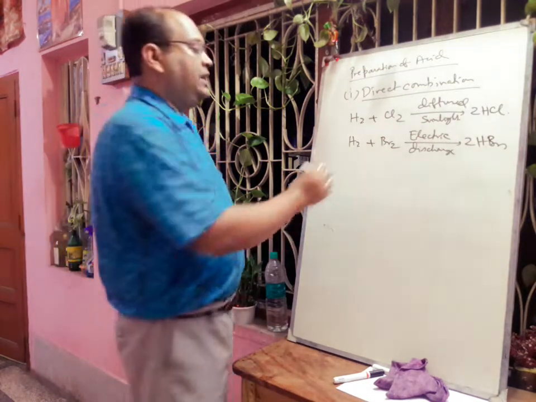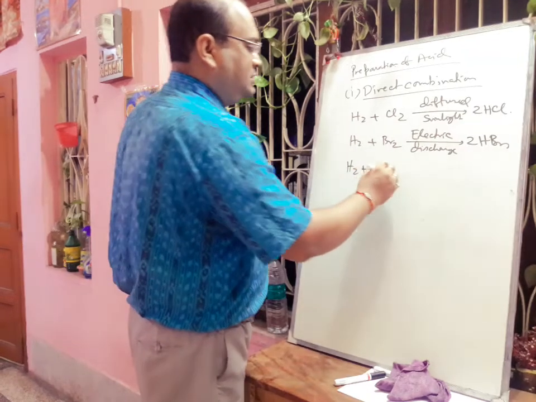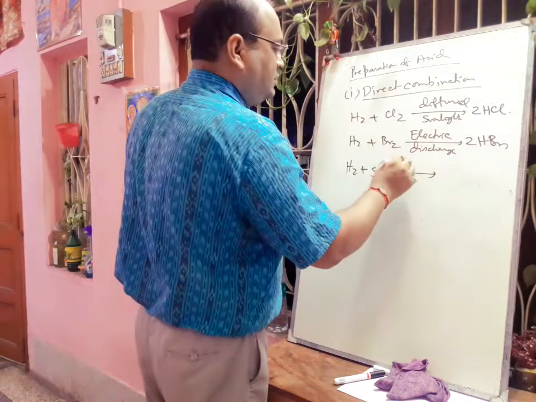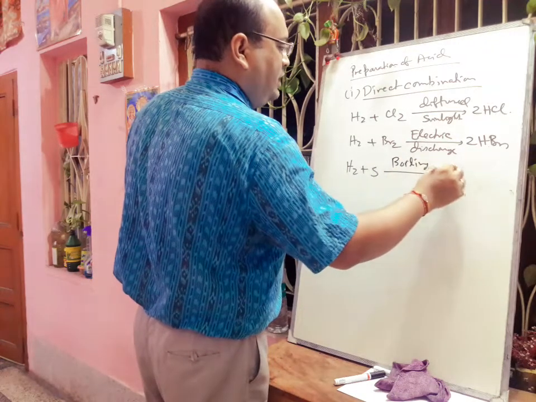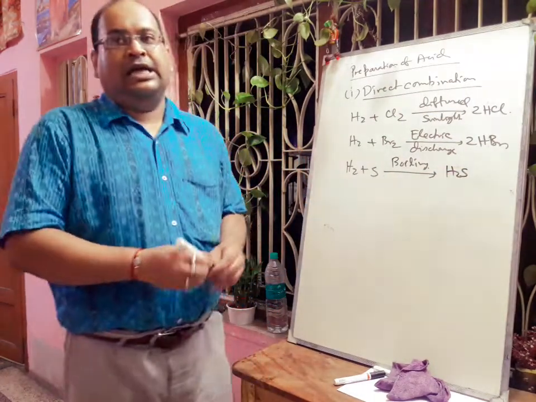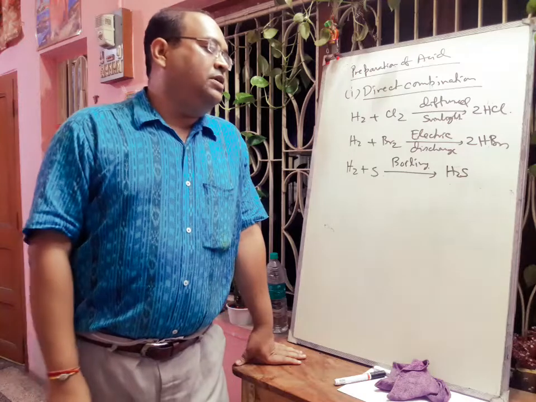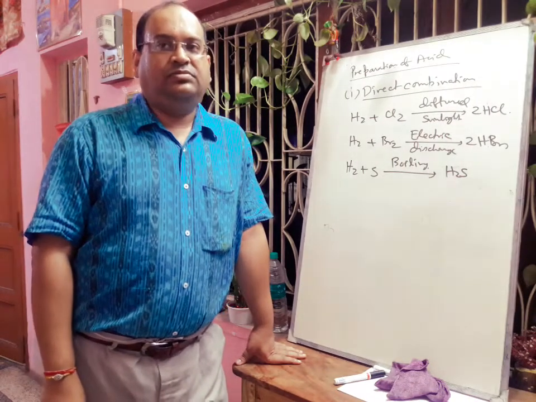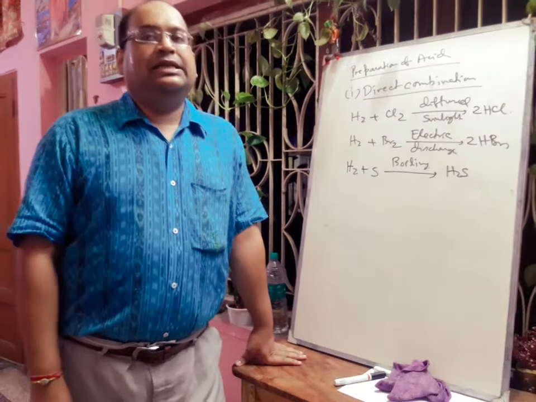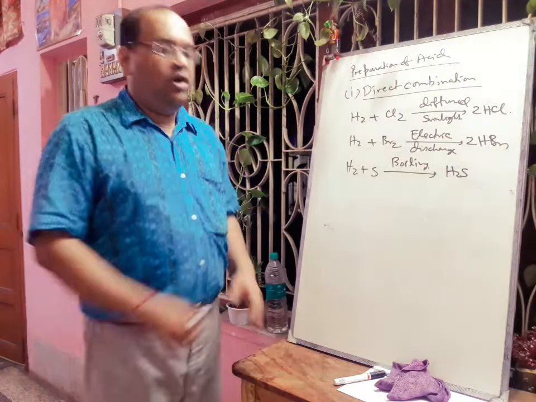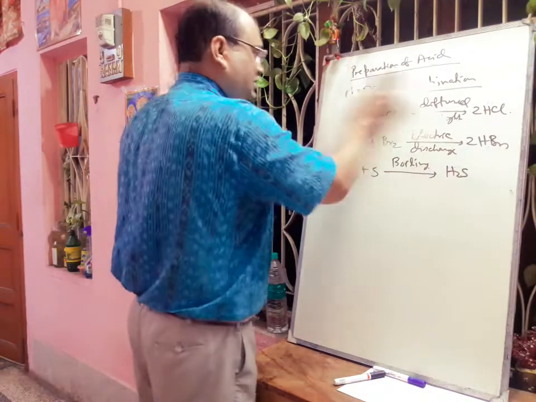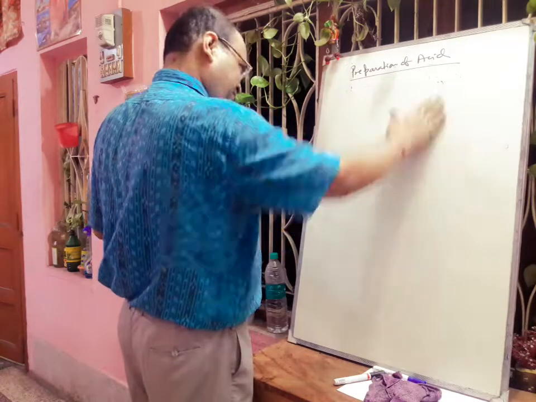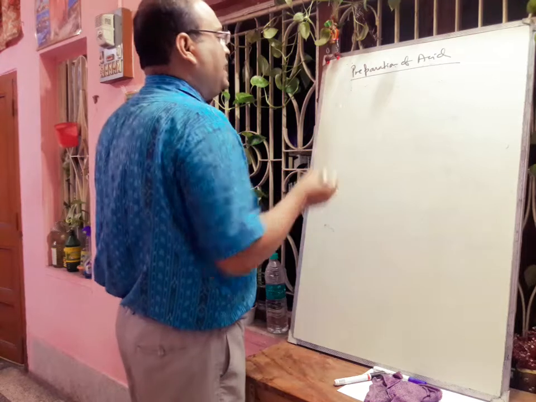If you take H2 and S, there will be a combination reaction, and you have to boil this, then you will get hydrogen sulfide gas. Hydrogen sulfide also acts as an acid, because it will dissociate into 2H+ and S2-. Next we will discuss the hydrolysis of non-metal oxides. We know that non-metal oxides are acidic in nature. So by hydrolysis of these non-metal oxides we can prepare acid.